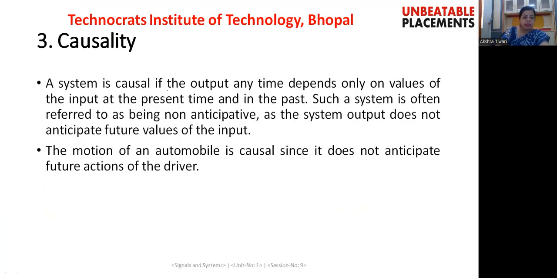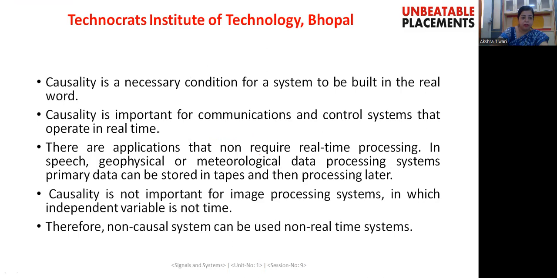Coming to another property, this property is causality. A system is causal if the output at any time depends only on the input at the present time as well as input applied previously. Such a system is often referred to as a non-anticipative system, as the output does not anticipate future values of the input. For example, the motion of an automobile is causal since it does not anticipate future actions of the driver. Causality is a necessary condition for a system to be built in the real world.